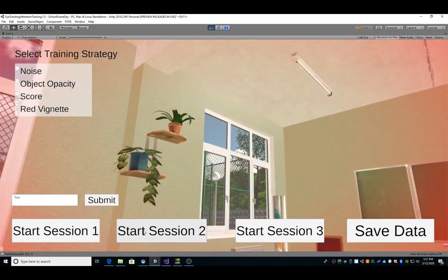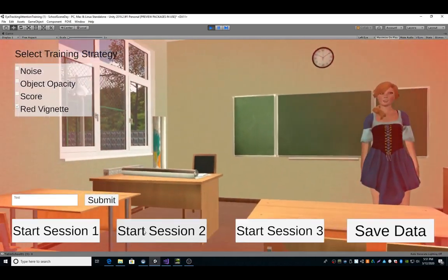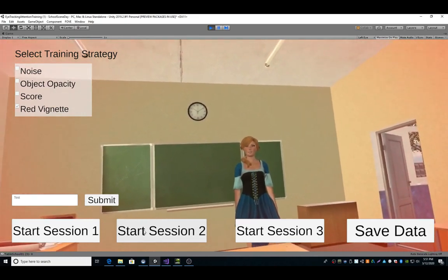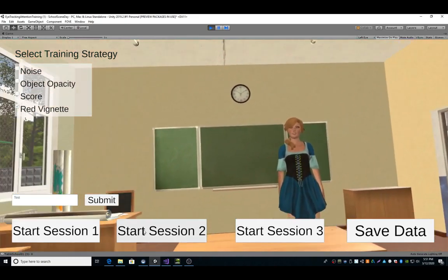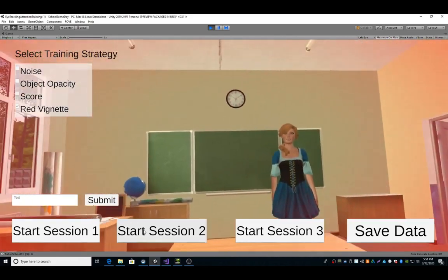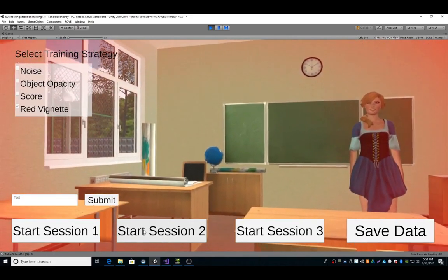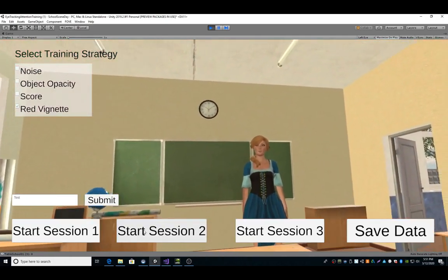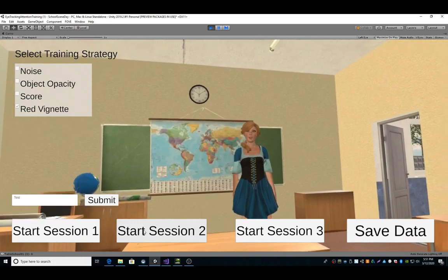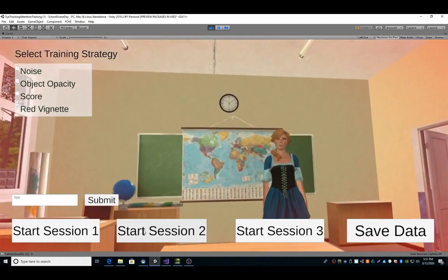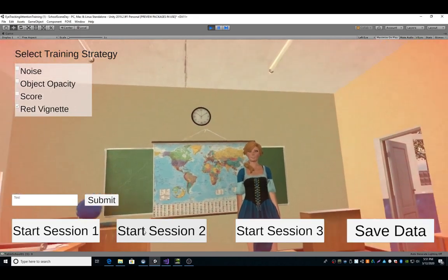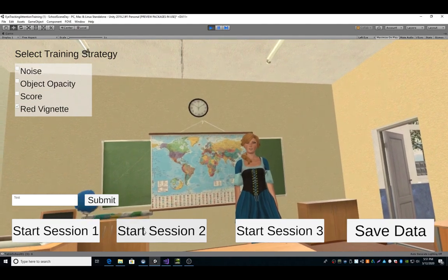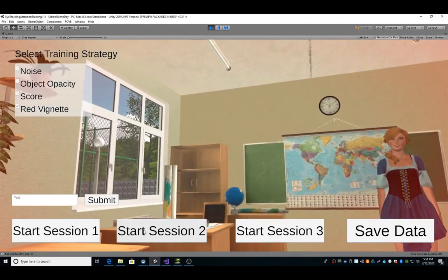In the demo, we use a red vignette, which is a negative reinforcement strategy, to direct the user's attention back to the virtual teacher. If the user doesn't look at the teacher, their vision will be covered by a red vignette. Conversely, if the user focuses on the teacher, the red vignette will disappear, which means taking away bad things. For the third session, the system gathers the user's eye gaze data again.